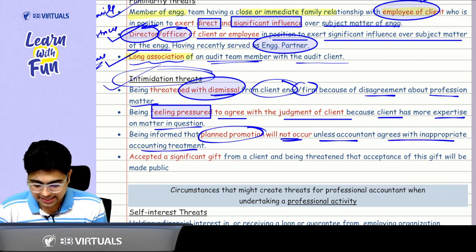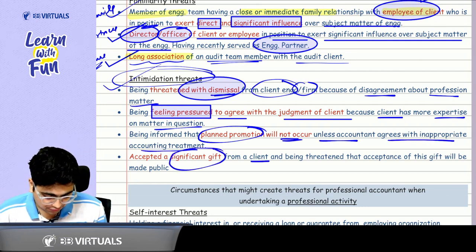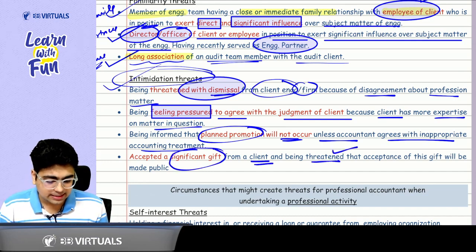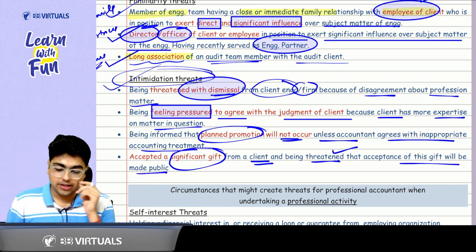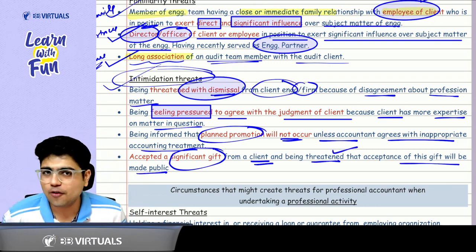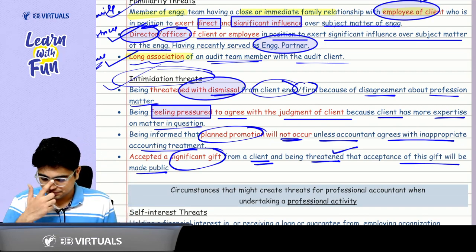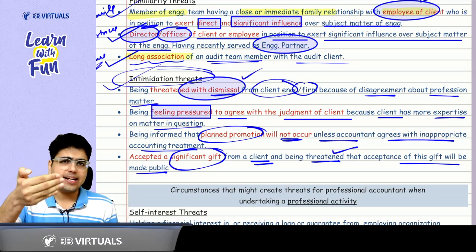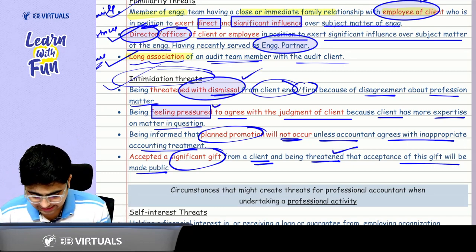And last point is accepting a significant gift from the client. And then the client is creating a threat that the acceptance of this gift will be made public. So these are the 4 points that you need to consider for intimidation threats. So how will we remember this? It's very simple. First of all, the client is creating a threat of dismissal. After the client has created this threat of dismissal, it is creating a pressure.